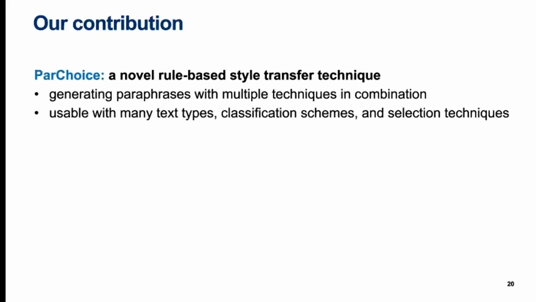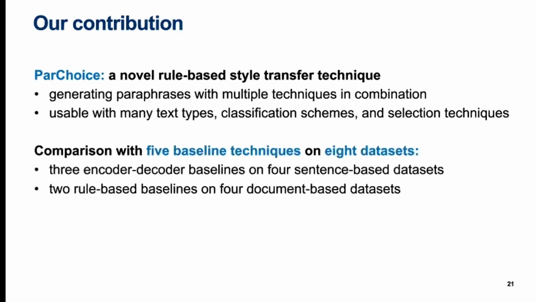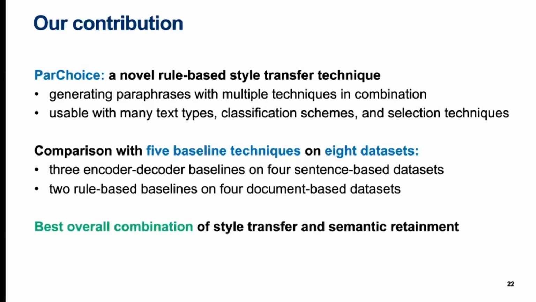Our technique is called paraphrase choice or part choice, and it combines multiple paraphrasing techniques to generate a large number of candidates. It can be used with many different selection schemes for choosing the best performing paraphrase depending on the task. We compare part choice across multiple datasets with 3 encoder-decoder baseline techniques and 2 rule-based baseline techniques. We demonstrate that part choice has the best combined effect of style transfer and semantic retainment.